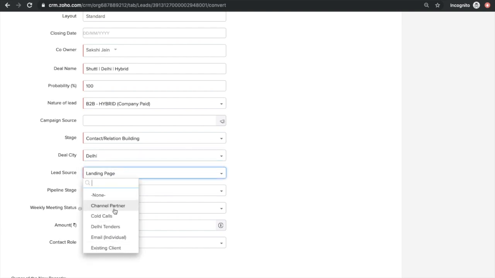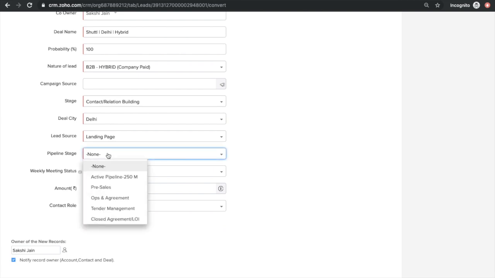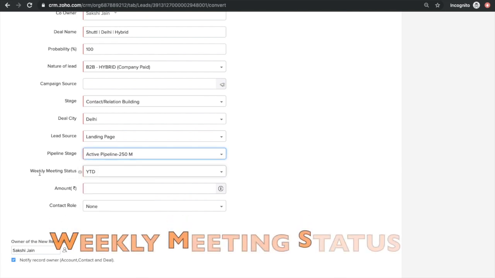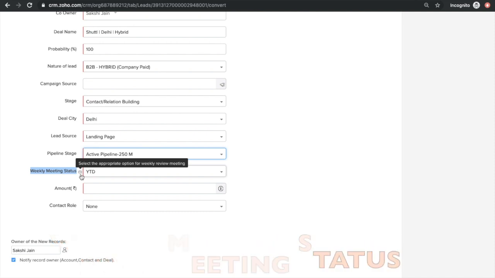Lead source. So already their landing page. This is a pipeline stage. As a practice we follow that if we are doing it for sales, if a salesperson is there, that would be reflected under active pipeline. I'll select this. This is a weekly meeting status. What does that mean? I'm not getting this, so let's see what the icon says. It says select the appropriate option for weekly review meeting. I still don't get it.